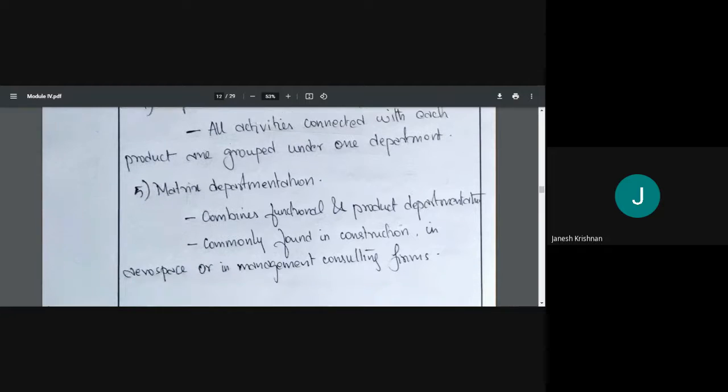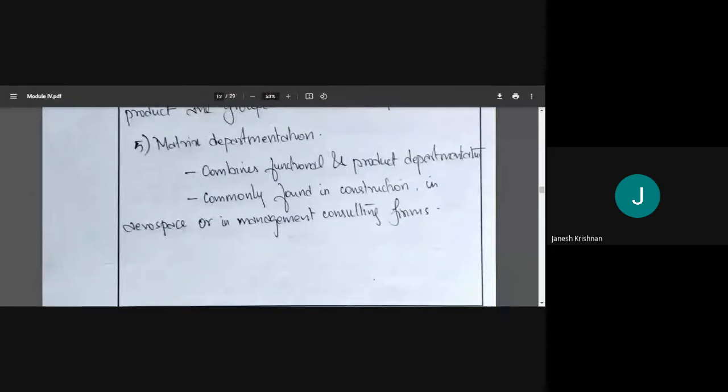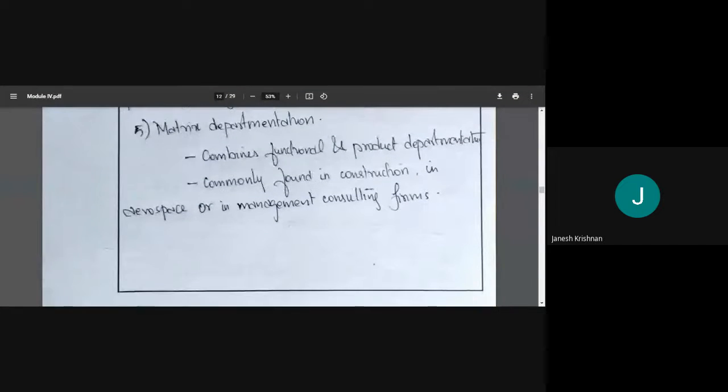Then we have something called matrix departmentation. Matrix departmentation combines function and product. Functional departmentation was based on function. Product departmentation is based on product. It is commonly found in construction, aerospace, or management consulting firms. We'll take the example of construction.